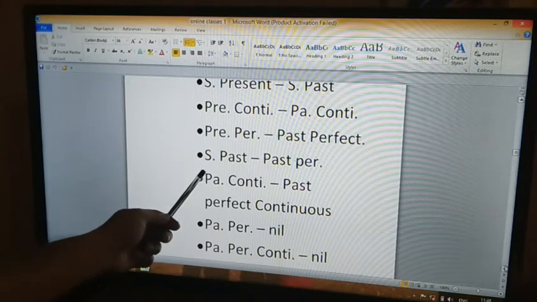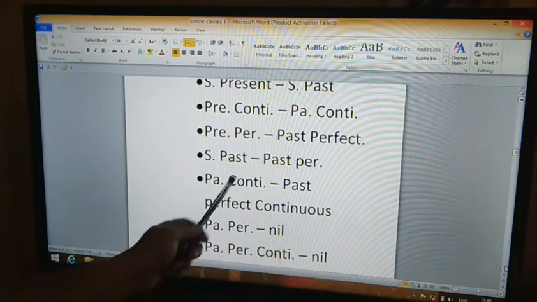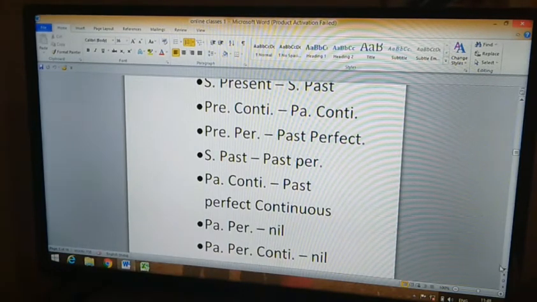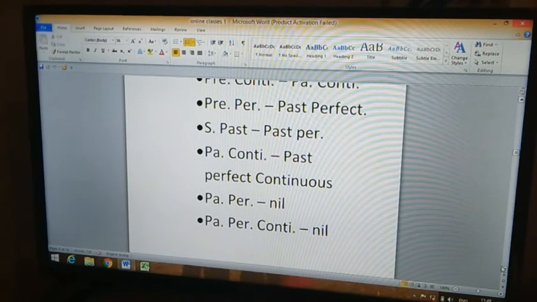Simple past changes to past perfect, we have seen. Past continuous changes to past perfect continuous. So, for example, "I was drawing a picture." This is direct speech: he said, "I was drawing a picture." Past continuous gets changed into past perfect continuous.